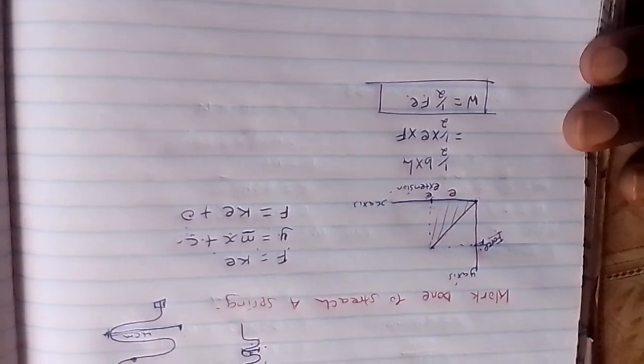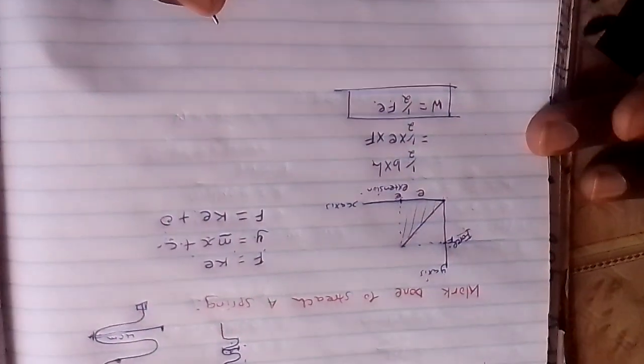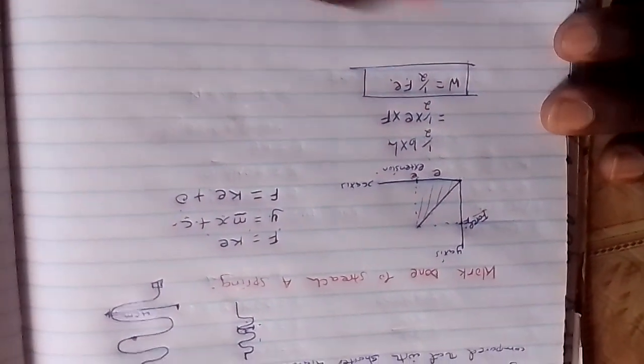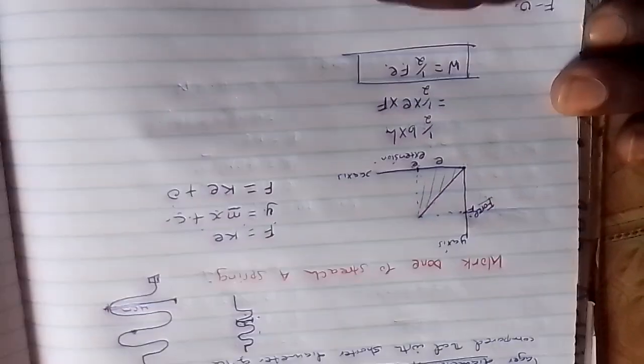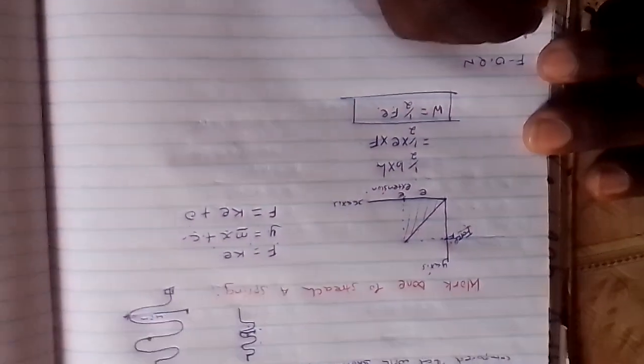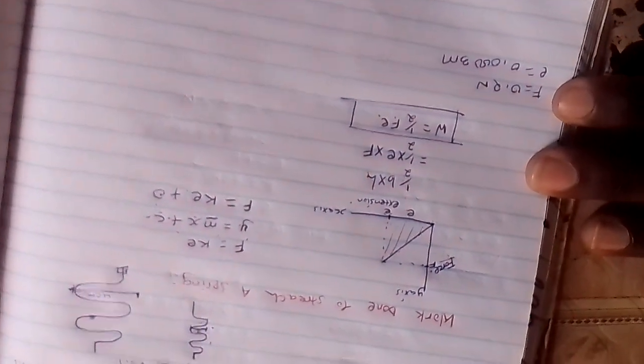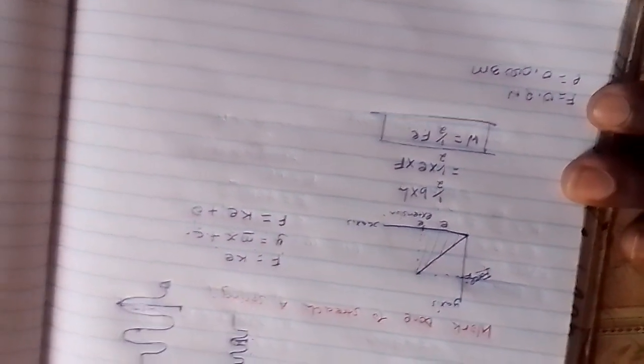For example, determine the work done in stretching a spring if a force of 0.2 newtons produces an extension of 0.0003 meters. Now we have been told, find the work done.